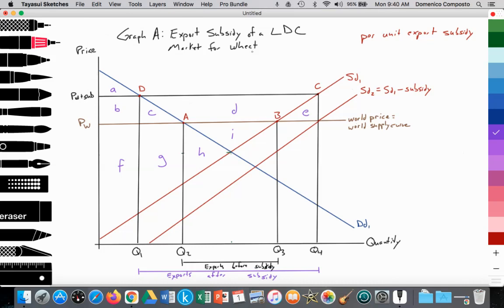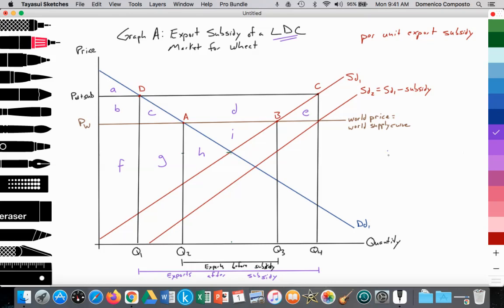Okay, so as can be seen, we have a graph A, illustrating export subsidies for a least developed country. And we're looking at the market for wheat, the domestic market for wheat. We are measuring price of wheat on the y-axis, and we're measuring quantity on the x-axis. We have two upward sloping supply curves labeled SD1 and SD2, SD2 equal to SD1 minus the subsidy, and we have a downward sloping domestic demand curve labeled DD1.